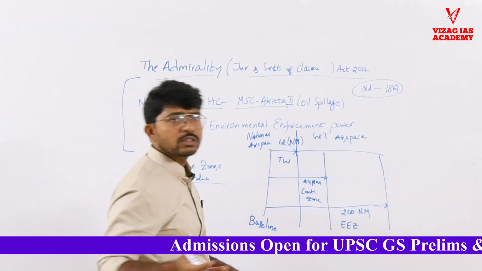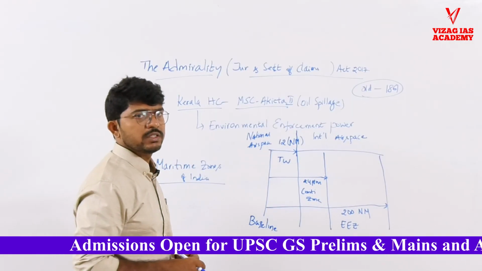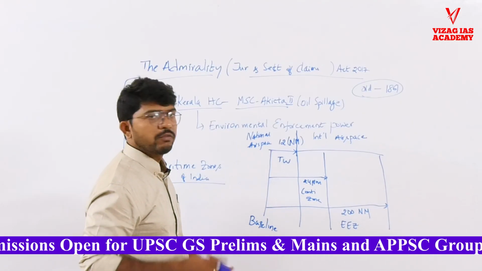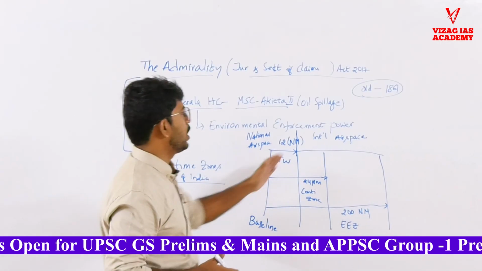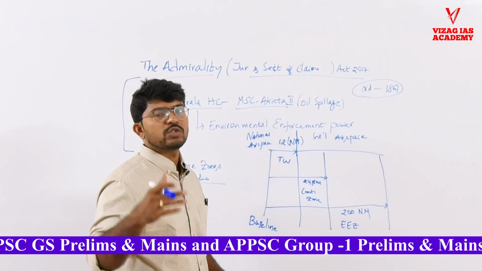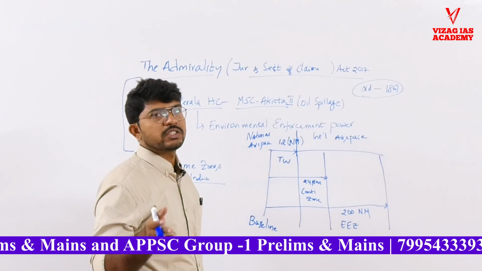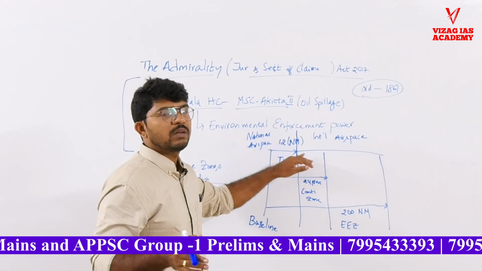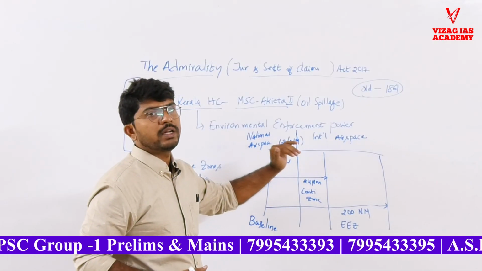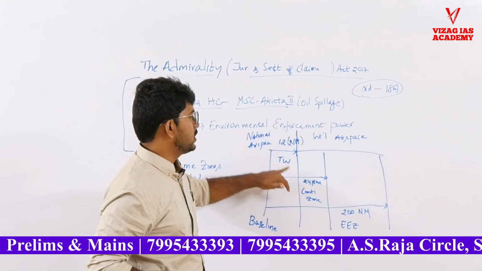As per the UNCLOS Convention, the United Nations Convention on the Law of the Sea, from the baseline, like the low tide line of the coastal area, till 12 nautical miles, not kilometers, nautical miles. One nautical mile is almost 1.85 kilometers. A general mile is 1.6 kilometers, but one nautical mile is equivalent to 1.85 kilometers. So here it speaks about nautical miles, not kilometers. And up to 12 nautical miles, it is territorial waters.